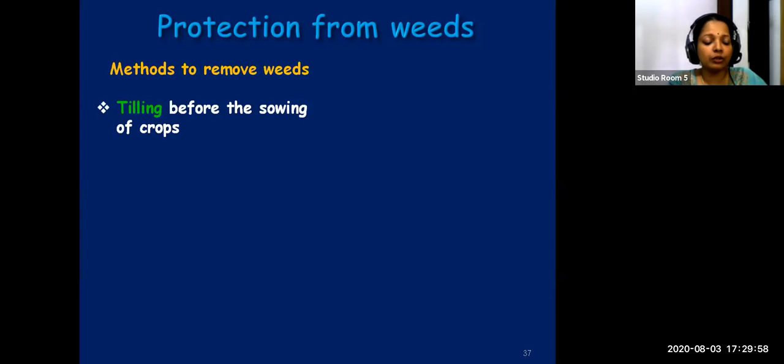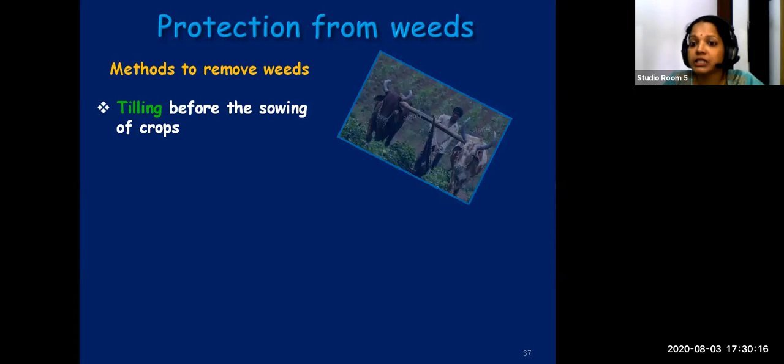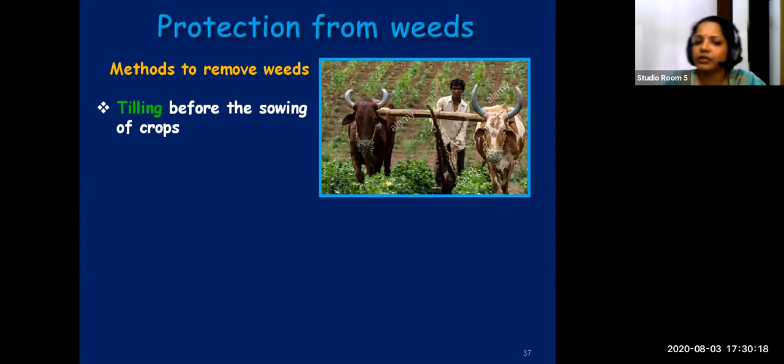The first method to remove weeds is by tilling or ploughing. Before sowing crops, when you till the soil, it can even remove the weeds also. The first method of removing weeds is by tilling. See the farmer, he's tilling or ploughing. So that also will help in removing the weeds.